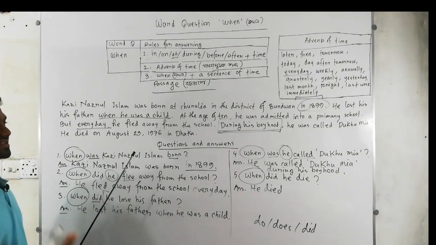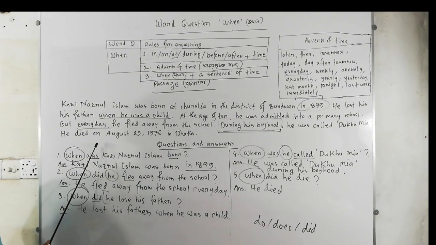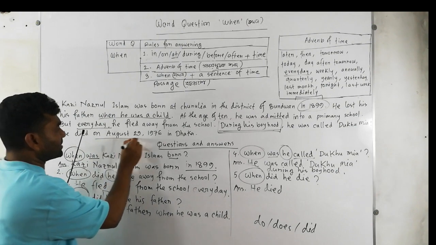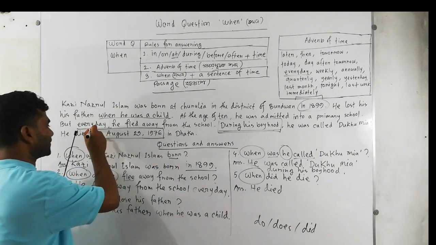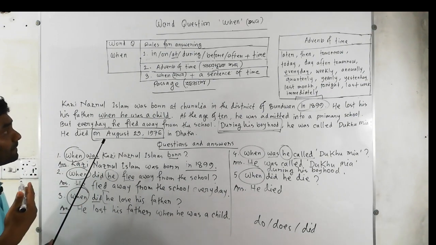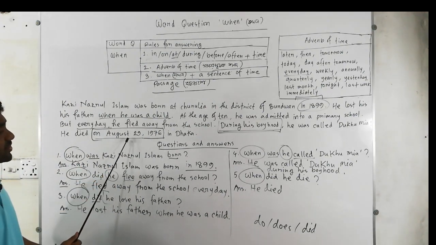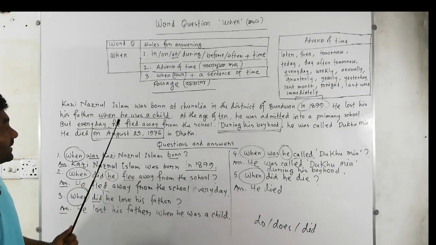Okay, this is the last sentence of the passage. He died on. It is matching. Oh my God, it is matching, fully matching. Here we have, on August 29th, 1976, this phrase means it is one kind of time, and it should be written while answering the what questions when.